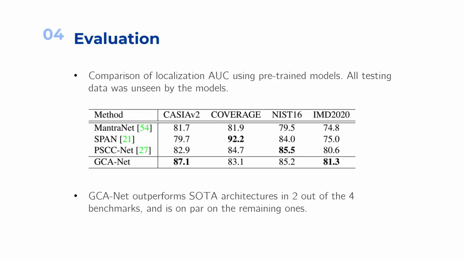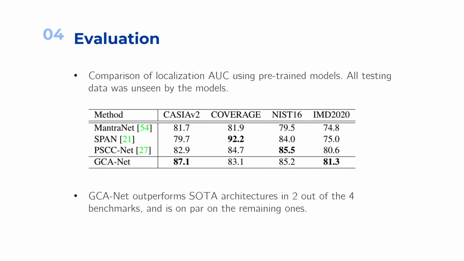For evaluating our model, we compared the AUC of the pre-trained GCA-Net against the existing state-of-the-art architectures, MantraNet, SPAN, PSCC-Net on the 4 benchmark datasets. GCA-Net outperforms all these methods on the KCA and IMD datasets. On NIST, we are on par with the SOTA network PSCC-Net.